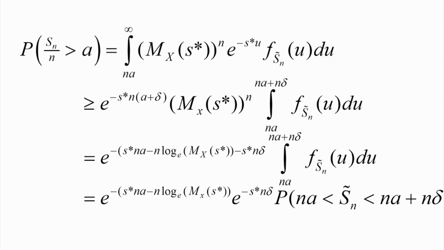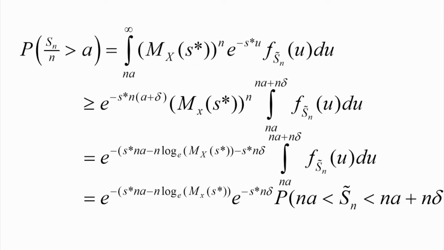Second, for e to the power S star u, we put the smallest value, which occurs at Na plus n delta. So it is still greater than or equal to e to the power S star n into (a plus delta), divided by Mx of S star to the power n, times the integration of f Sn tilde of u du from Na to Na plus n delta.